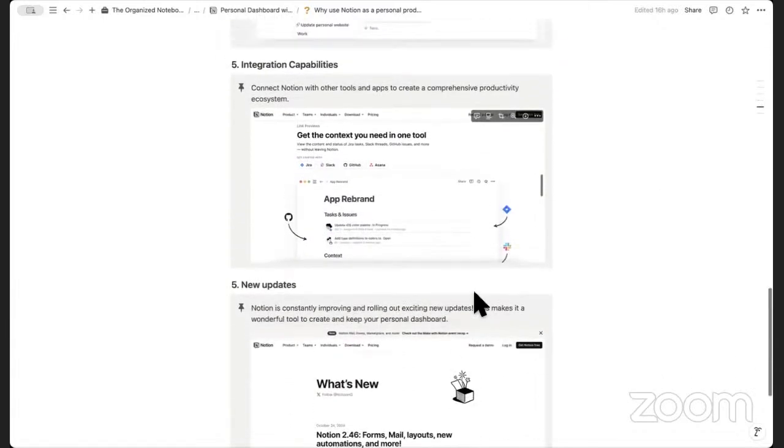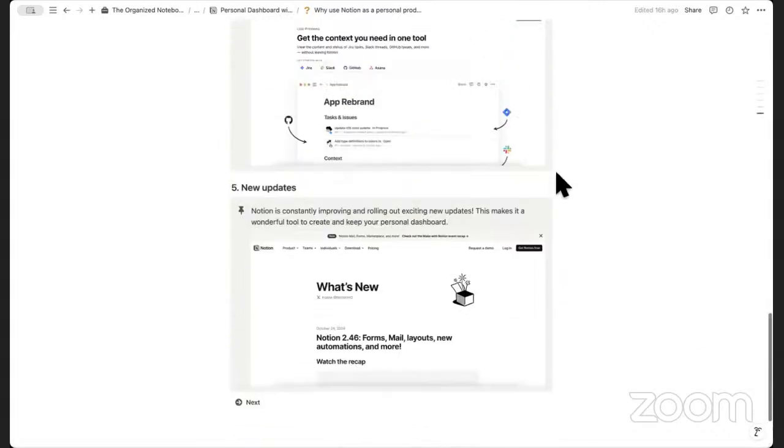The next thing is its integration capabilities. Notion is increasingly adding more and more integrations, and it just seems like in the future there will be more ways to add the tools that you use in your daily life, whether that's your Gmail or your Google Calendar. They're still working on these elements, but I think that Notion will eventually add more and more integration capabilities. So this is another aspect of why it's really good to keep your personal productivity dashboard inside of Notion.